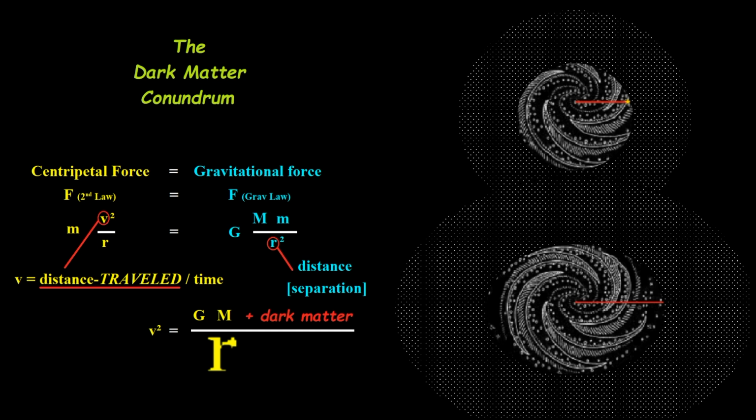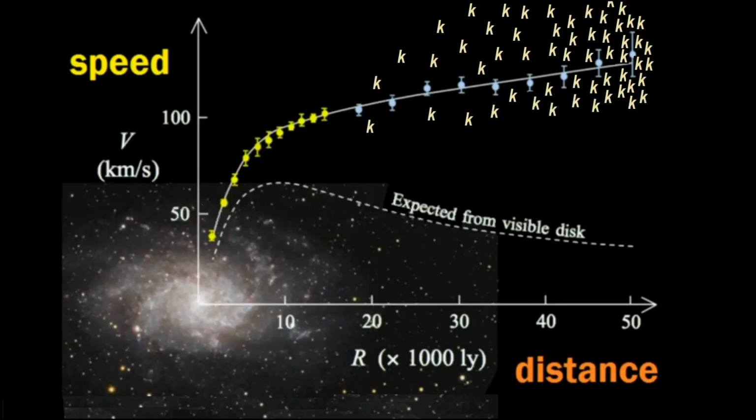This is all about equations, okay? And so here you see the chart now. If you sprinkle a lot of kilograms out there, only out there, not inside the galaxy, then yes, you can produce the result. This fixes the problem, doesn't it? We can't see the stuff that's out there, but if we sprinkle these kilograms out there, then obviously you can produce the necessary effect that matches what we observe. The equations now match what we observe, and we're just going to call it dark matter. And so what they did after that was say, okay, we have our dark matter. Now we look for it.